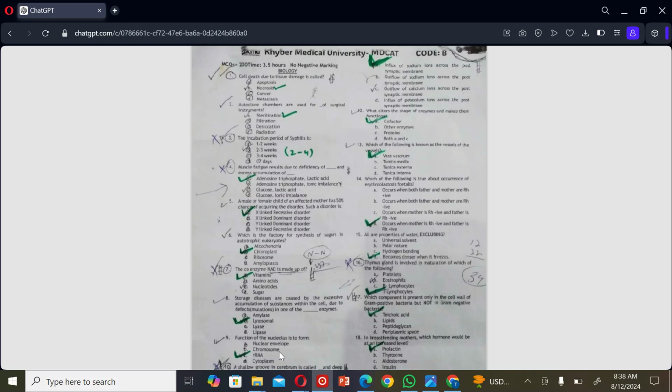The next MCQ: the function of the nucleus is to form A. Nuclear envelope, B. Chromosome, C. rRNA, and D. Cytoplasm. So the correct option is C.